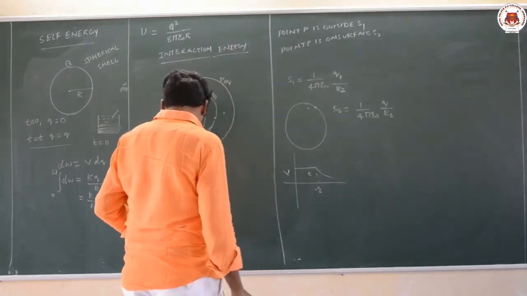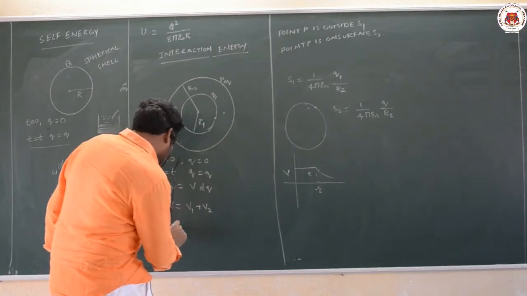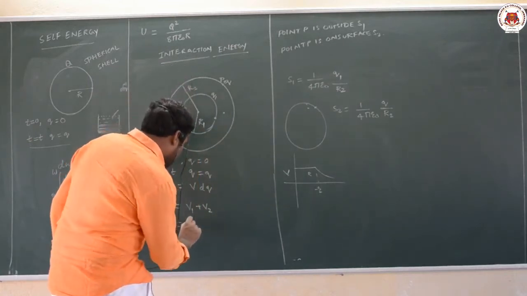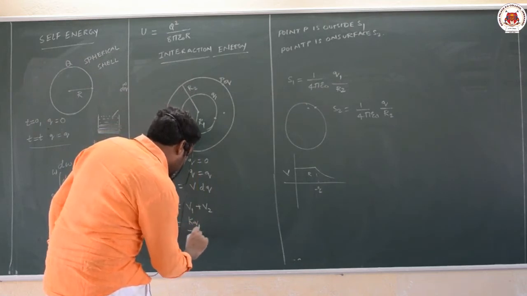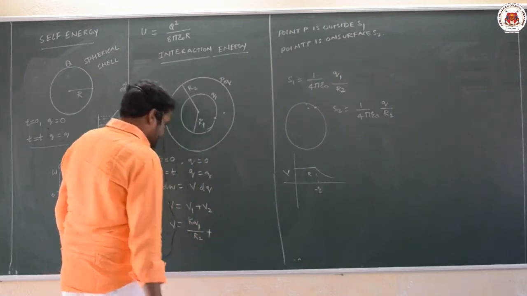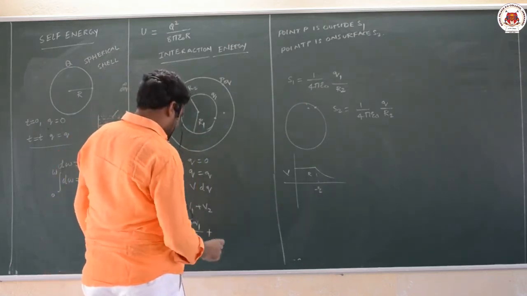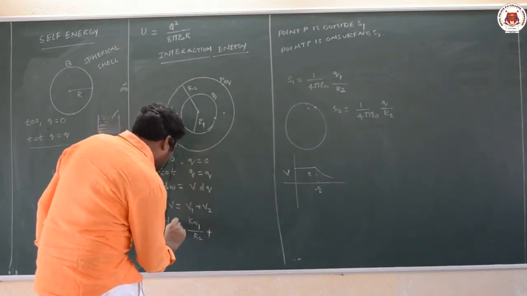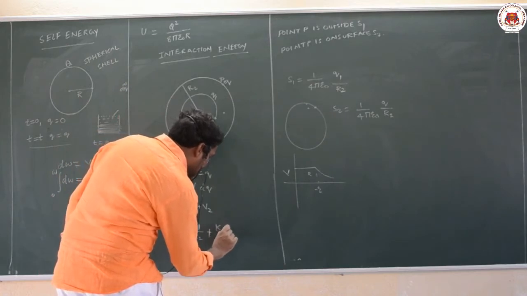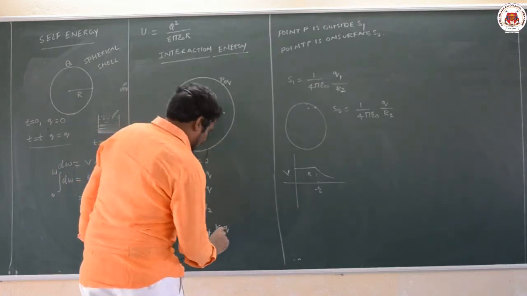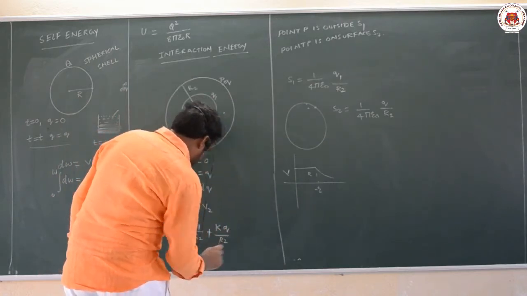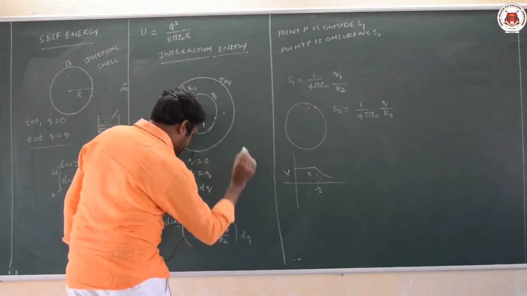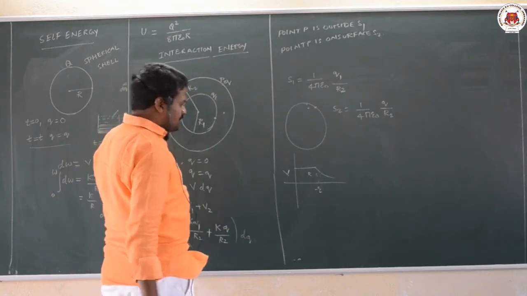So total potential here will become V equal to 1 by 4 pi epsilon naught, I will take it as K, Q1 by R2 plus KQ by R2, and if you calculate work done into dq, here K by R2 is constant.